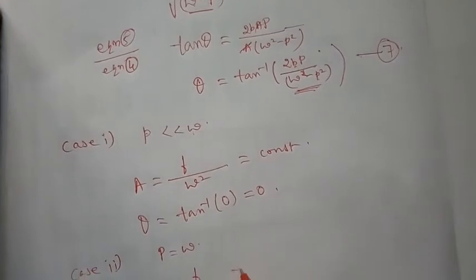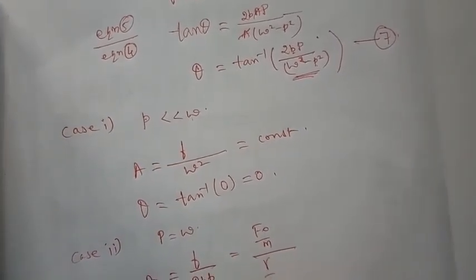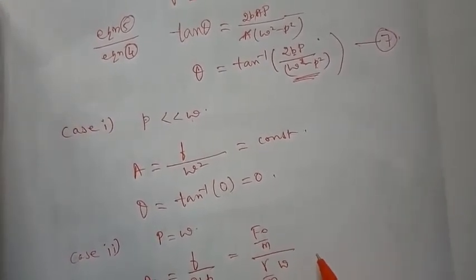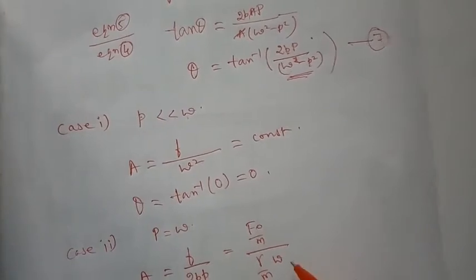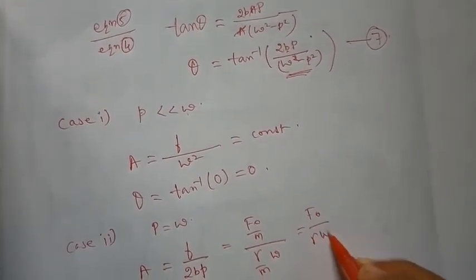Okay, if you want, it can be simplified. f naught by m, 2b is gamma by m, p and omega are equal, so f naught by gamma omega.